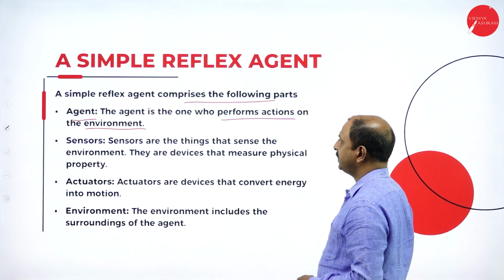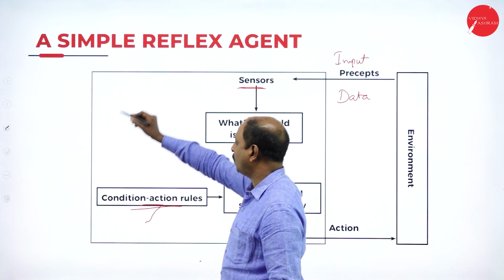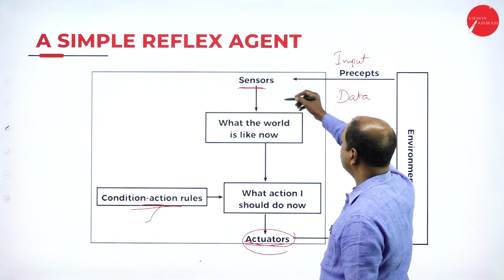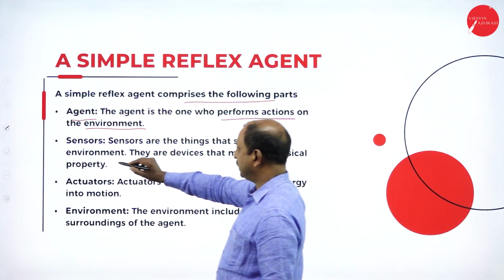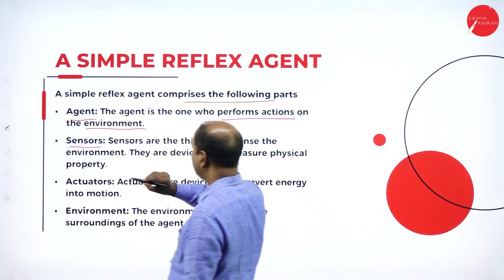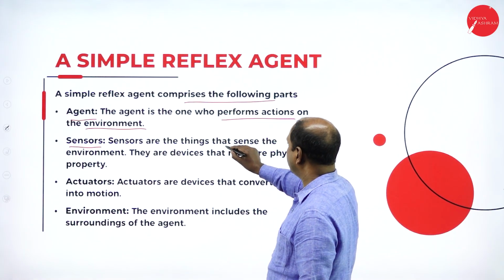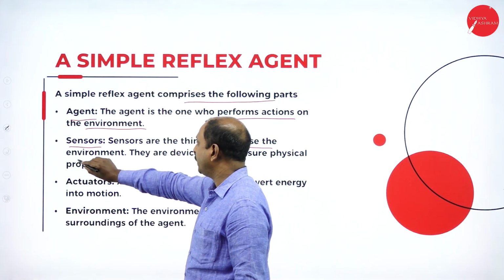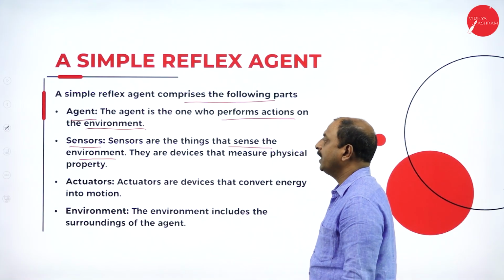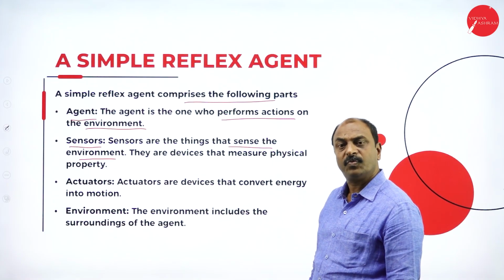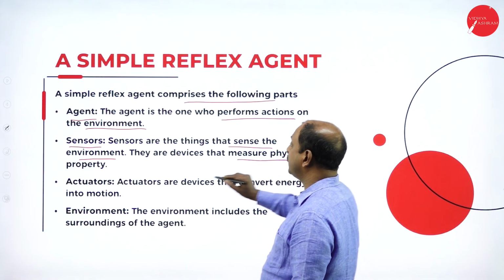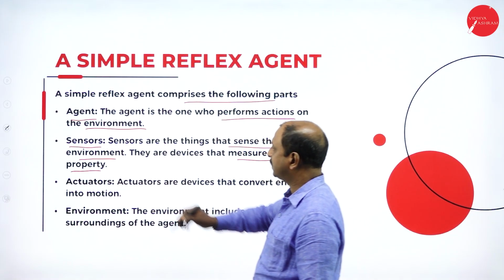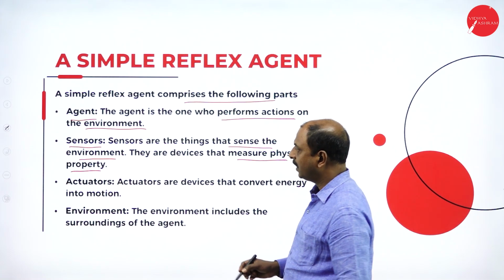The entire system is called an agent, so it comprises many components. And the sensors: what is the use of a sensor here? Sensors sense the environment, or in other words accept the data input from the environment, and they are devices that measure a physical property. That is the function of sensors.